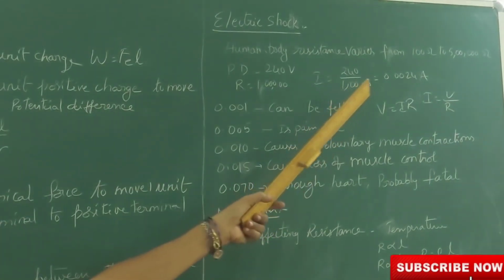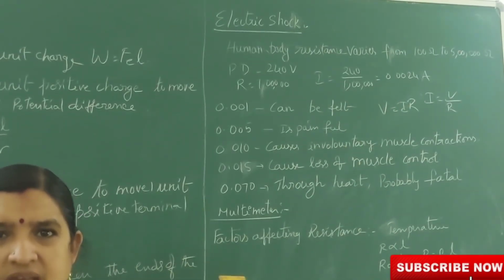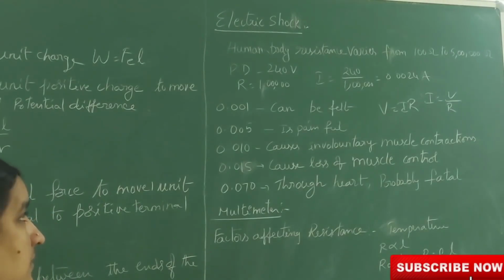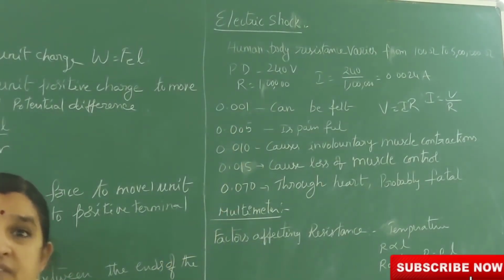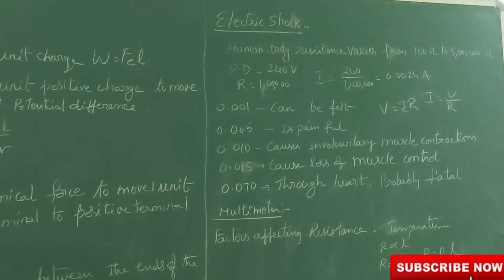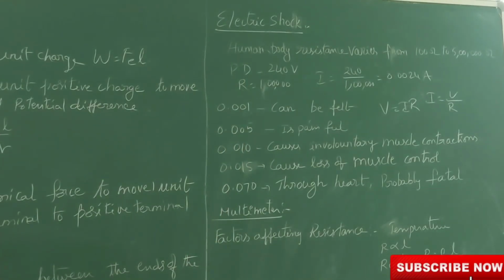When 0.0024 amperes of current passes through a human body, we can just identify some energy passing through us. Suppose 0.001 ampere of current passes through them, we can identify the difference. Suppose 0.005 amperes of current passes through us, it will be painful to us.